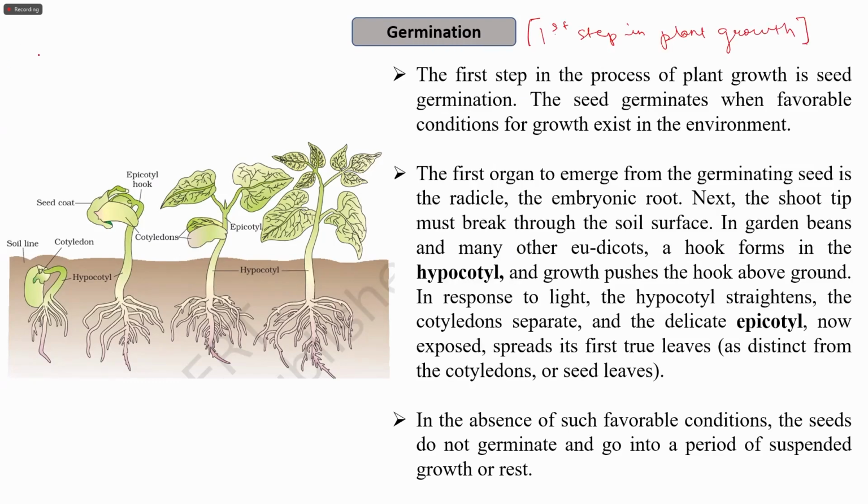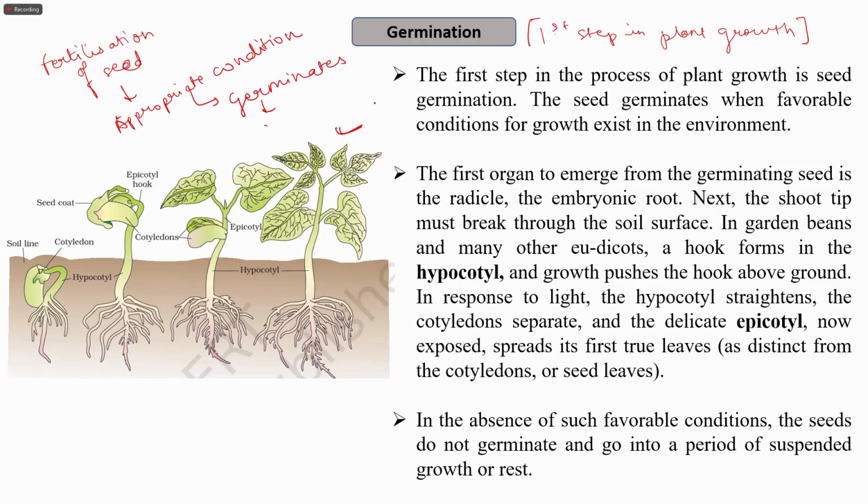So after the fertilization of the seed, when it gets appropriate conditions, it germinates. And the further growth will lead to the formation of a complete large plant. So the first step in the process of plant growth is seed germination.